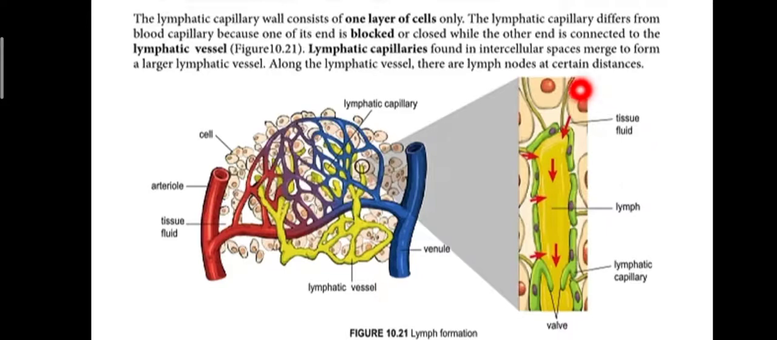So if this is our cell, nampak ini sel, tissue fluid adalah bendalir yang di sekeliling sel kita. Bila dia sudah masuk ke dalam lymphatic capillary, kita panggil dia lymph sudah. Okay, lymph. So this is the valve. Nampak valve itu untuk control the direction supaya dia ensure only one direction only.